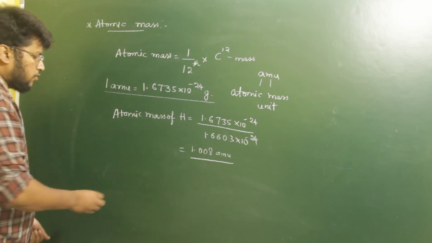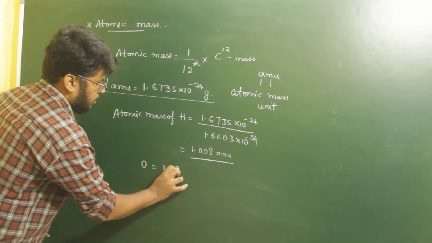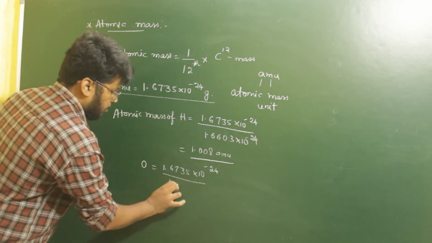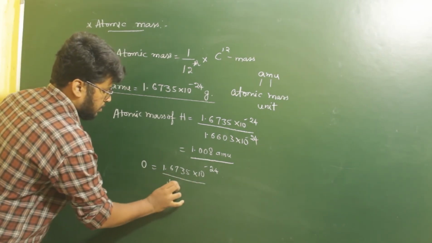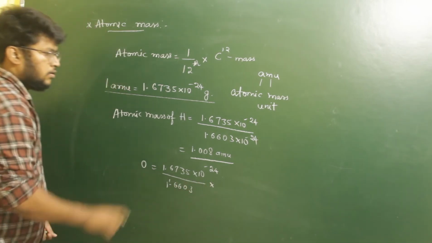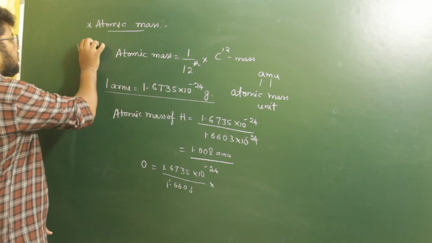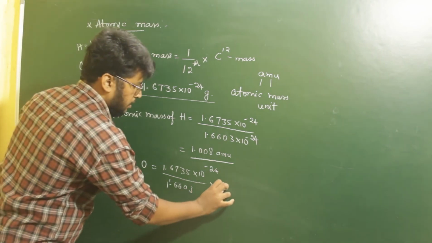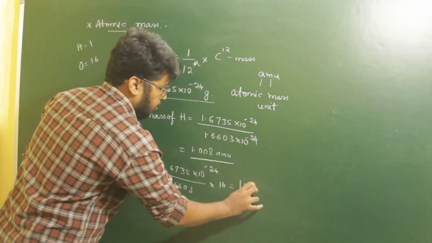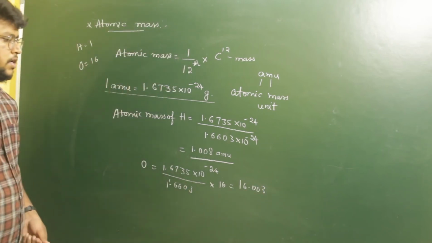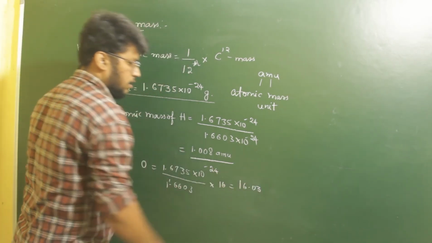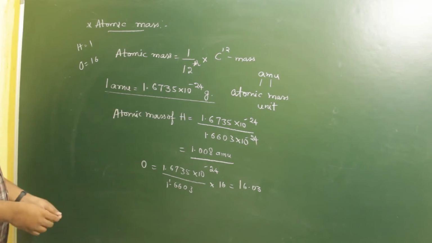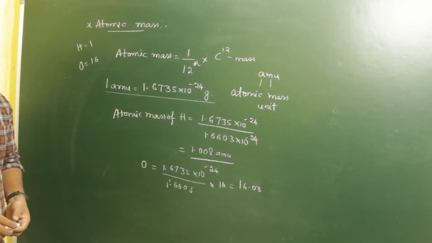For example, if you have to calculate for oxygen, we consider 1.6735 into 10 to the power minus 24 divided by 1.6603 into 10 to the power minus 24, which is 1.008 for hydrogen. If hydrogen is 1, then oxygen we consider as 16, for its double value. So multiply this by 16, and that gives us 16.03 or so. So the atomic mass of oxygen will be 16.03 AMU. This is how we find out the atomic mass of a given element or atom.